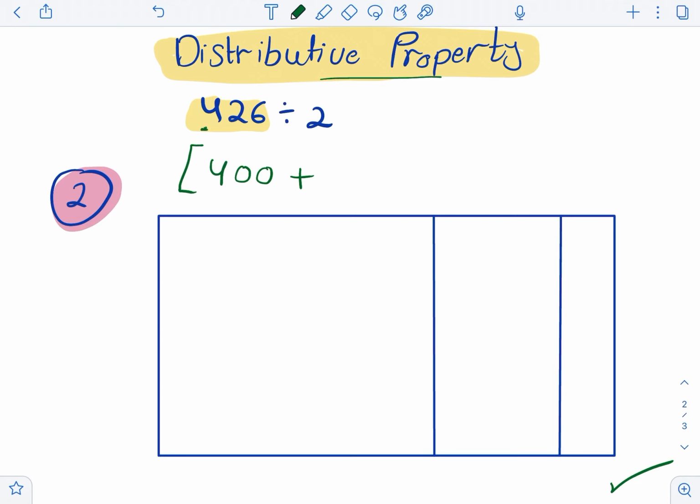Plus, in the tens part, we have 2, so this is a 20. Plus, in the ones part, we have a 6, so this is a 6. So this is how we divide the numbers into their components. Like we write the number in the expanded form that we learned before.